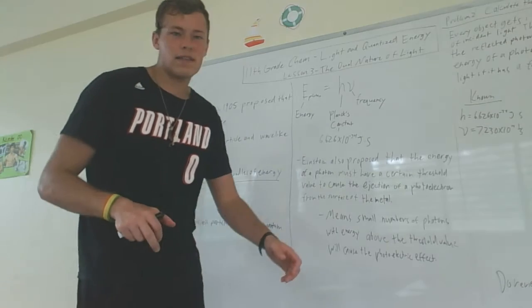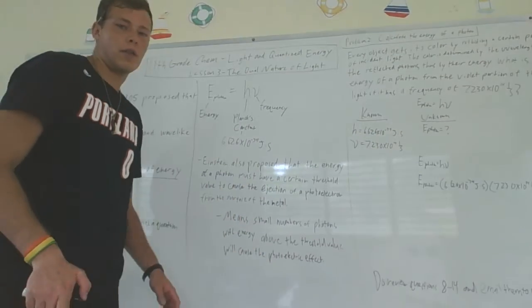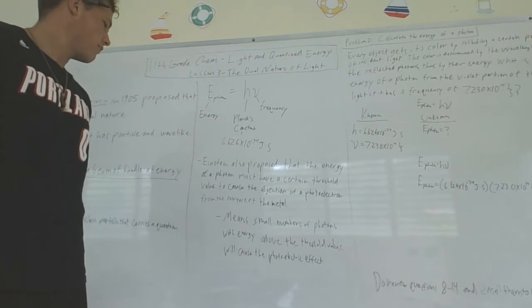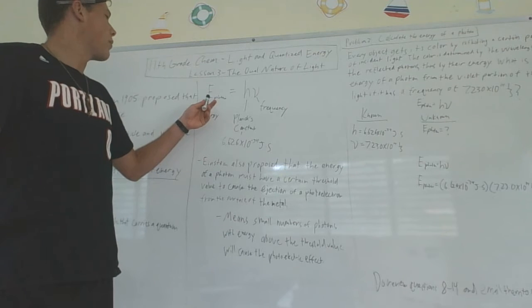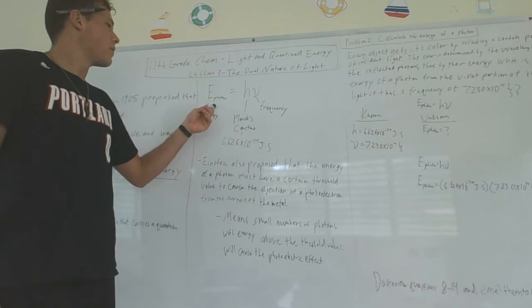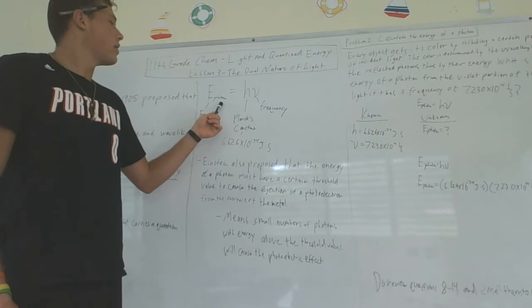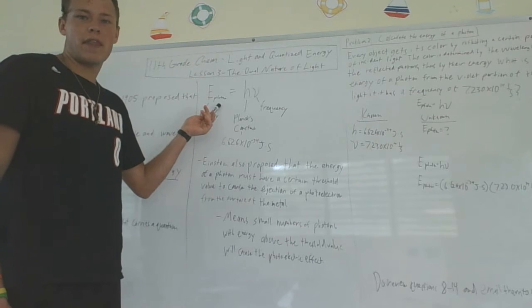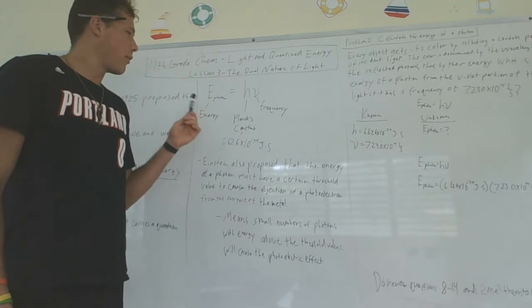Then what Einstein did with this information, he took Planck's equation from the last video. In Planck's equation, it was energy of a quantum equals h times v. But now it's energy of a photon, because photons are what we want to find the energy of, because of the dual nature of light. The photon is the packet of energy we're looking for.